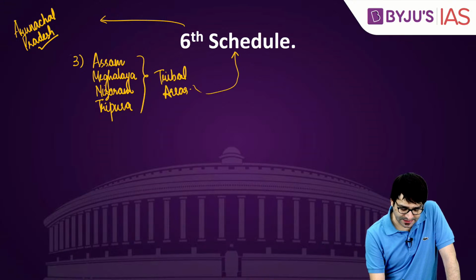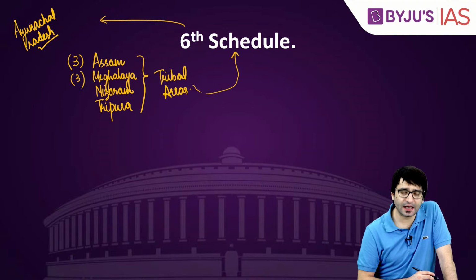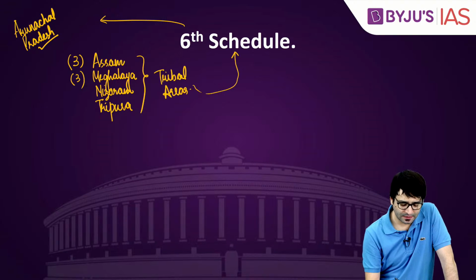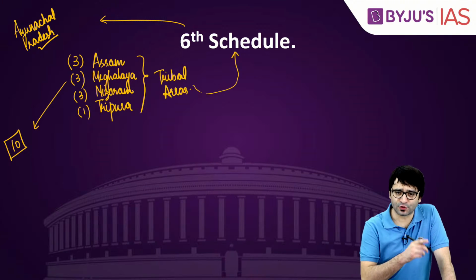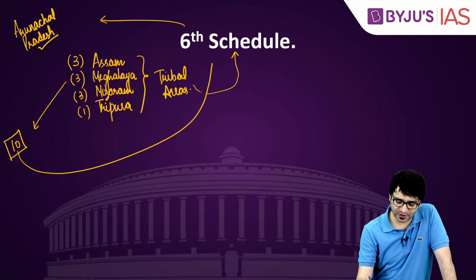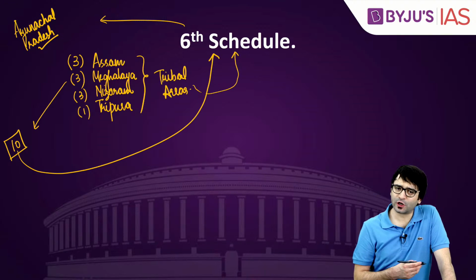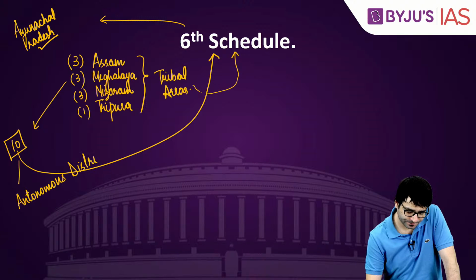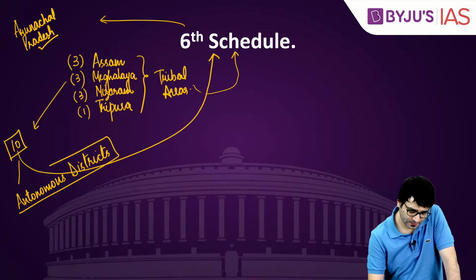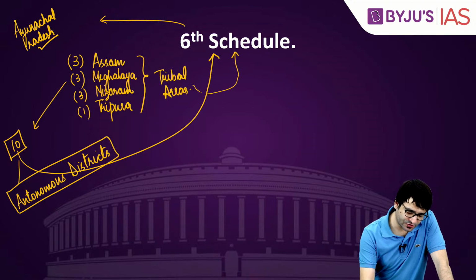There are 3 districts in Assam, 3 districts in Meghalaya, for example, Garo, Khasi, Jaintia, 3 in Mizoram, and 1 in Tripura. There are total 10 districts in India, in these 4 states, which are under protection under the 6th schedule. What sort of protection? The protection is that these 10 districts are to be administered as autonomous districts. And these autonomous districts will have district council.